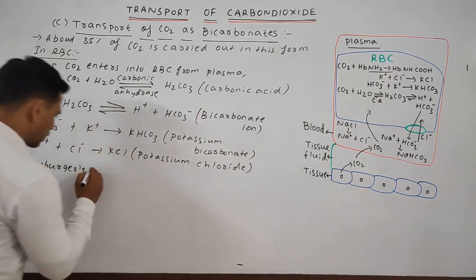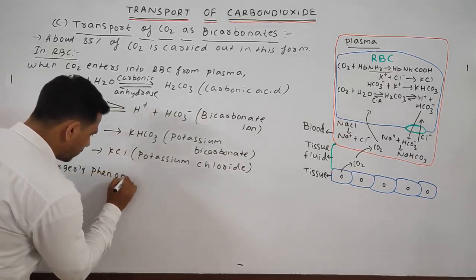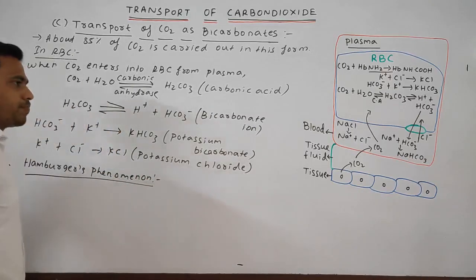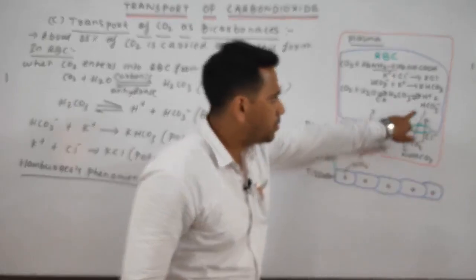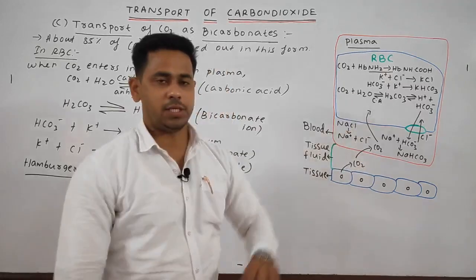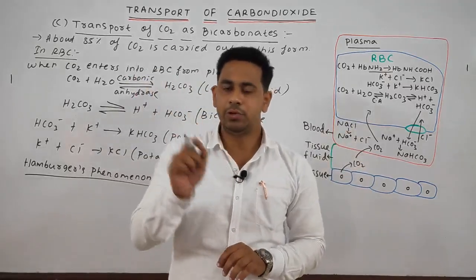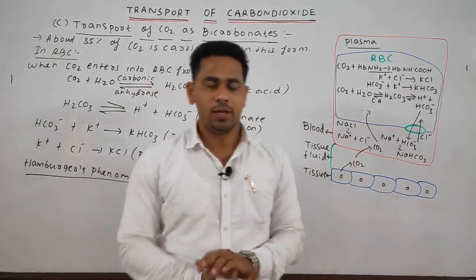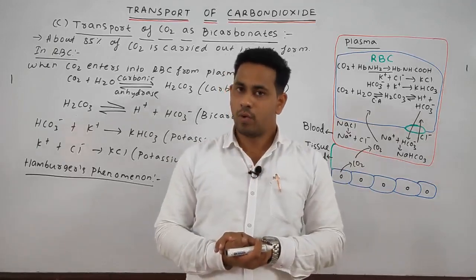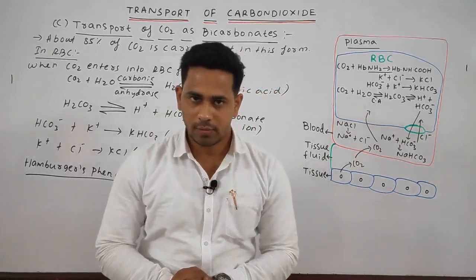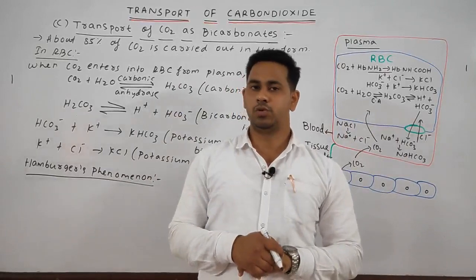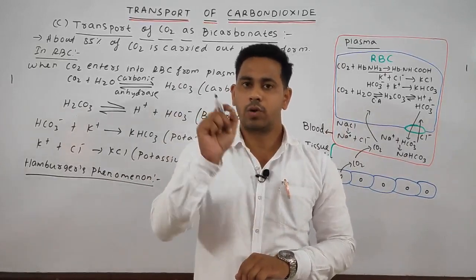Next, we'll discuss Hamburger's phenomenon. Okay. As I have said, what is Hamburger's phenomenon? Whenever a large amount of bicarbonate ion enters into the plasma from the RBC, it disturbs the electrical neutrality of the RBC and even of the blood plasma. So in order to maintain the ionic balance, the same amount of chlorine enters into the RBC from the blood plasma. This phenomenon is known as Hamburger's phenomenon or the chloride shift.